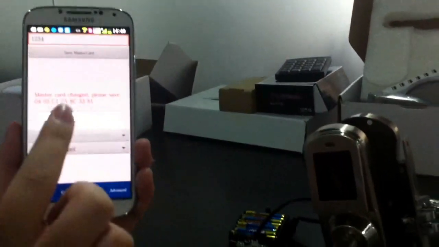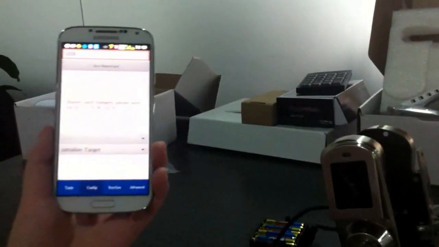Okay, second step, we should match the mobile NFC with the door lock NFC. Okay, match it. When you see the screen turn to smaller, you press it. That means okay.